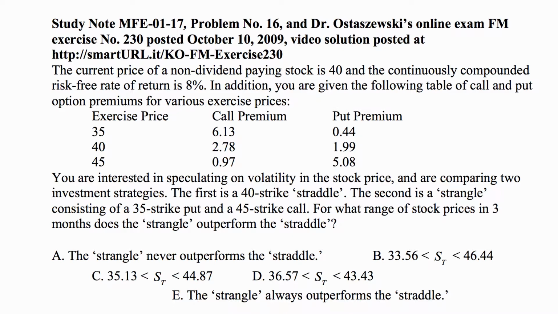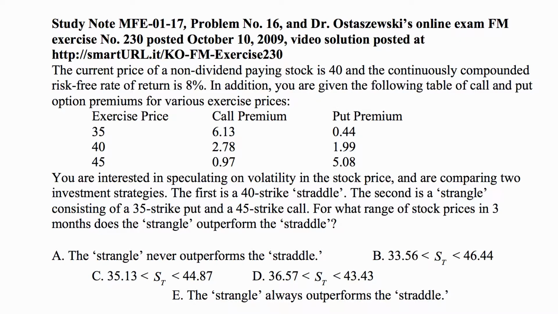1.99. And then for exercise price of 45, the call premium is 0.97. And the put premium is 5.08. And of course, selling a stock for 45 when it's trading at 40 is a pretty good deal.